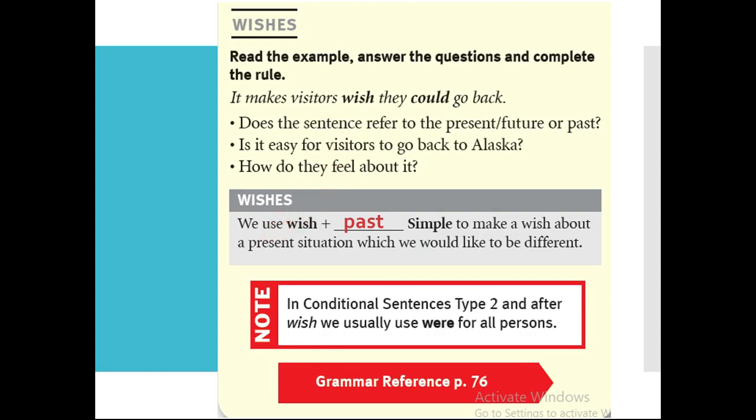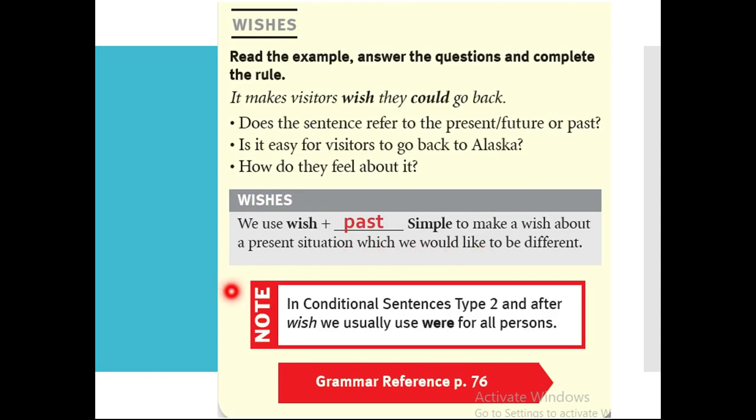Okay, whenever you see the word wish, when do you make wishes? We're making wishes when we're talking about things that are unreal. Okay, so it's really similar to type 2. I wish I could fly. Okay, you're not going to say I wish I can fly. I wish I could fly. I wish I won the first prize. Okay, so we're using the word wish plus the past simple to make a wish about a present situation. I wish I could travel. I wish I could go out now, out of my house. Okay, it's always the past.